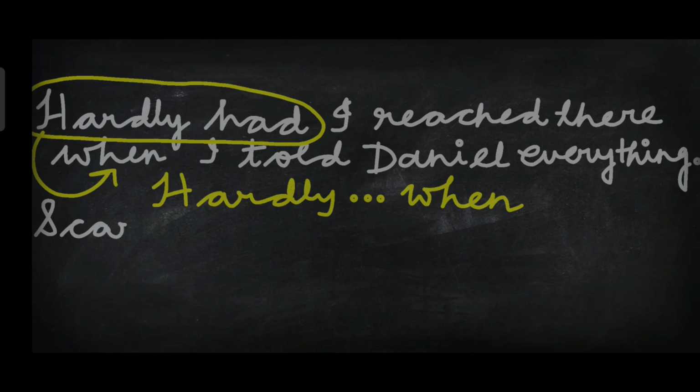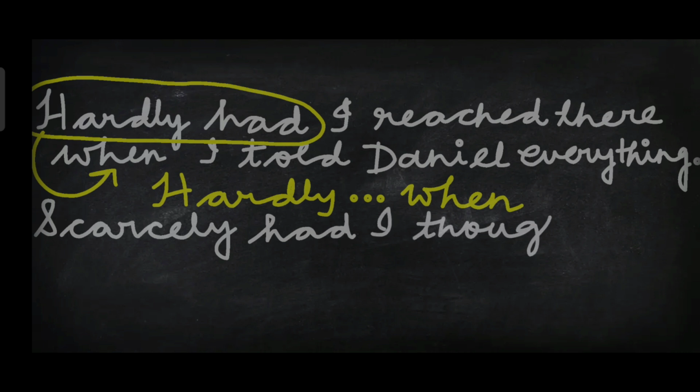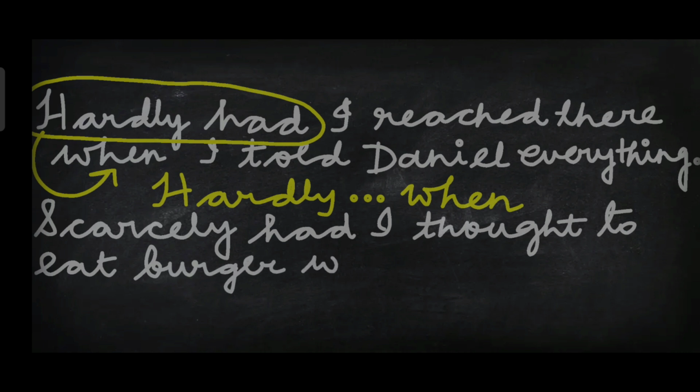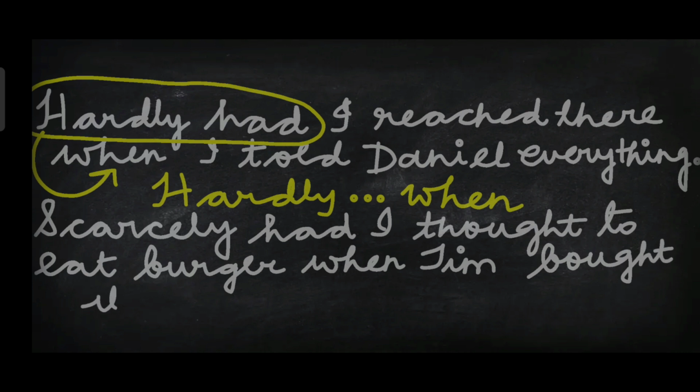Now, let us look at the other examples as well. Scarcely, had and when. This is the construction, and you will see that barely, had and when work the same way. Scarcely had I thought to eat a burger when Tim bought it for me.